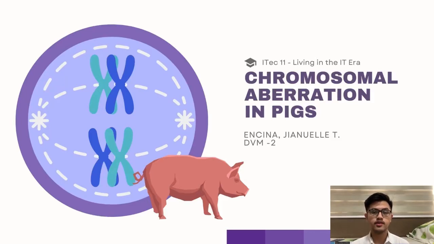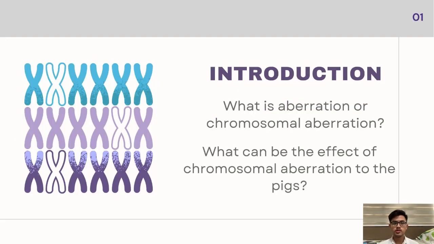I am a second year veterinary medicine student, and my topic for this PowerPoint presentation activity in this course is about the chromosomal aberrations in pigs. So first, chromosomal aberrations are changes in chromosome structure or number. Most chromosomal aberrations are known as aneuploidies, or different numbers of chromosomes other than pairs.